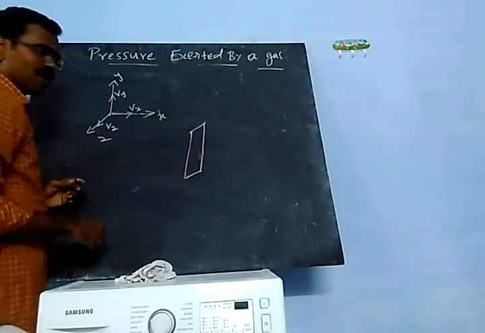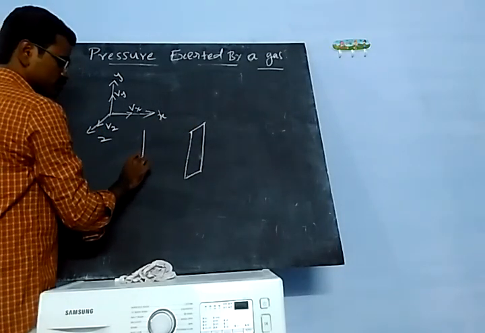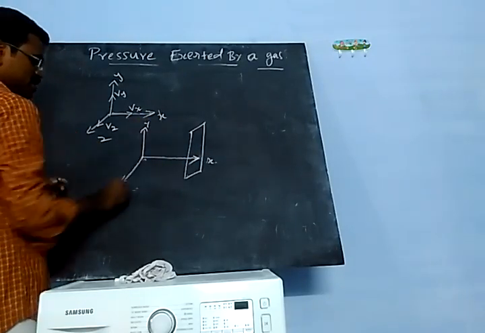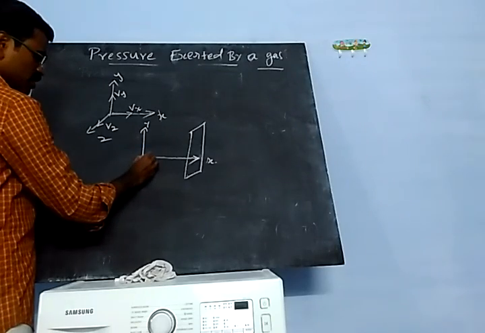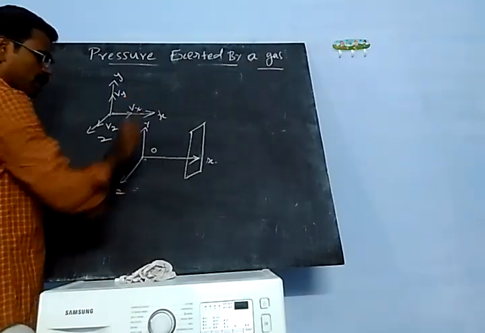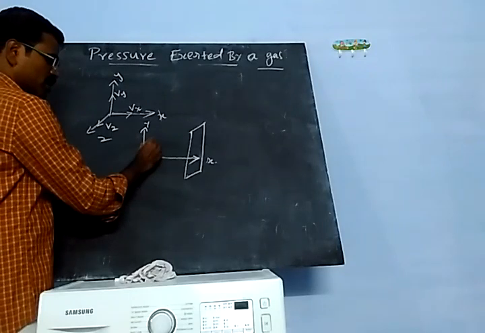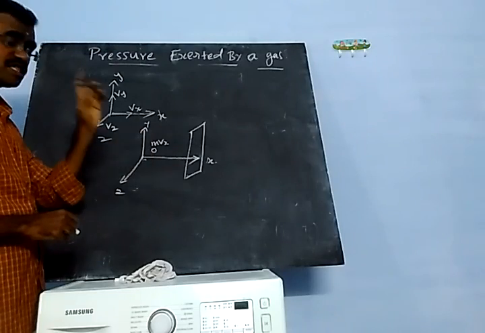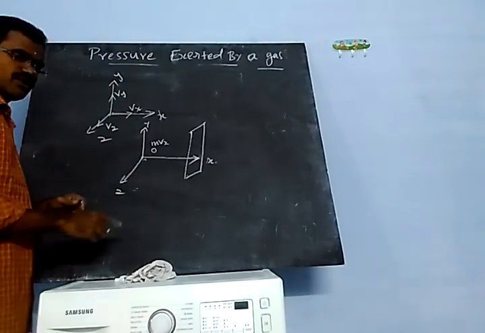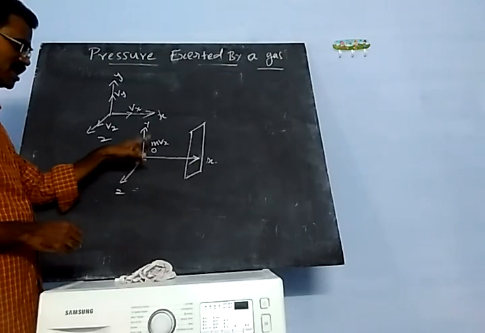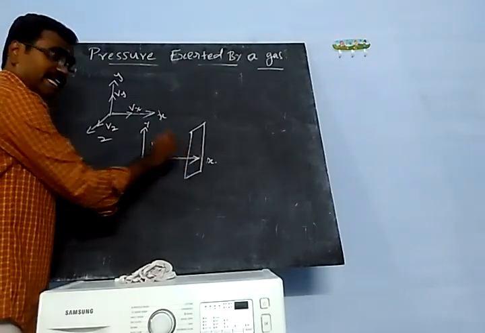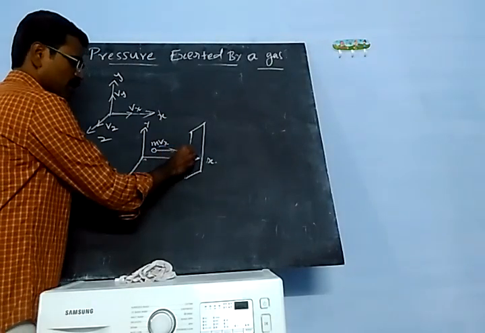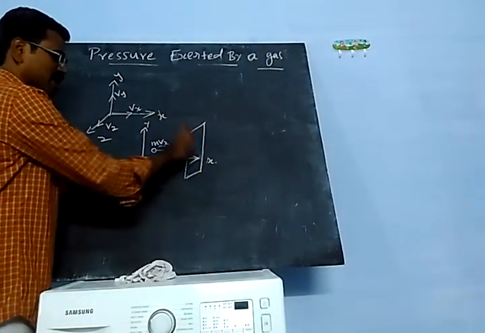Okay, so this is one wall of the container in the x direction, this is the y direction and this is the z direction. Consider this one molecule. This molecule has momentum mvx, because each and every molecule has mass m. It moves in the x direction with velocity vx, and it hits the wall of the container.